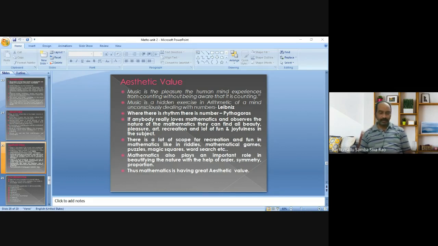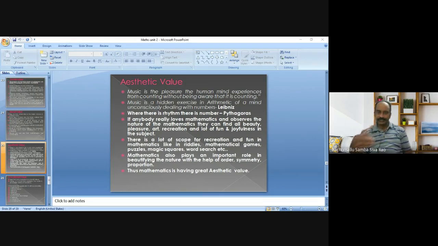As we discussed earlier, in drawing, mathematics is there. In painting, mathematics is there. In music, mathematics is there. According to Leibniz, we can say that in music also mathematics is there. All musical instruments like harmonium, drum, flute, guitar, violin are played with the rules of mathematics only.